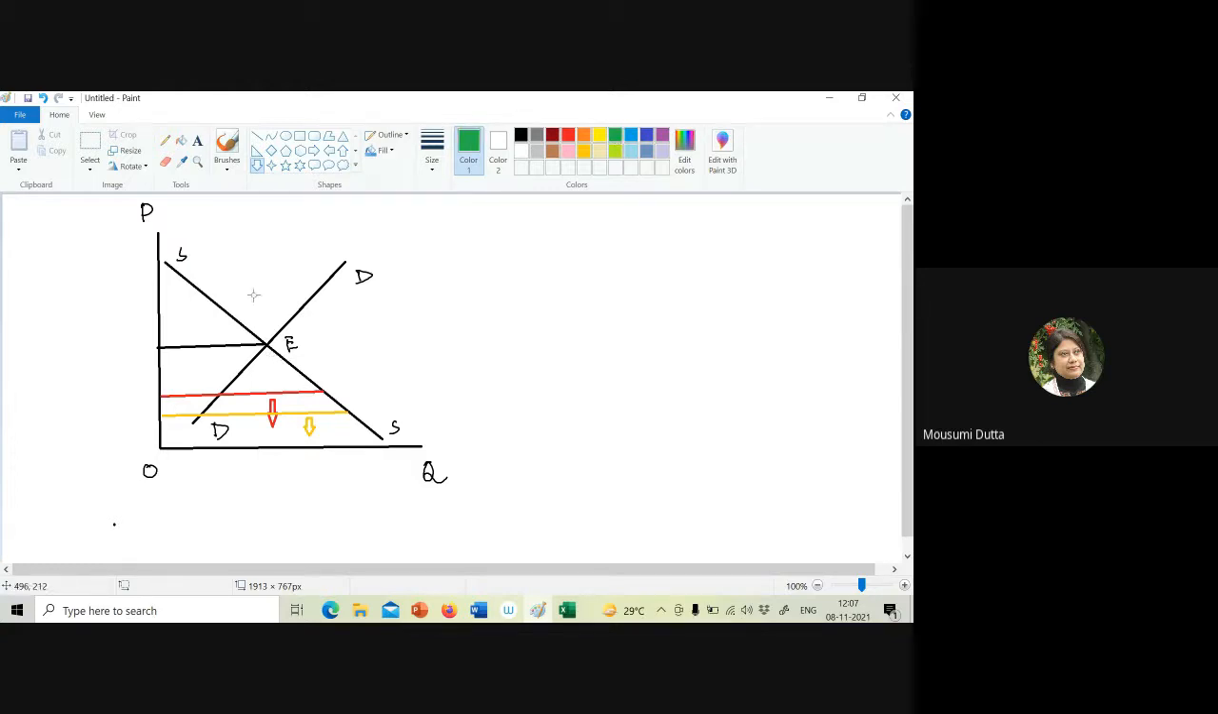Alternatively, if we start from this position, marked with the downward sloping curve of the supply curve, and coming to that, first you try to understand the mechanism, the meaning. Okay, so with this particular price, is there excess demand or excess supply? Excess demand.